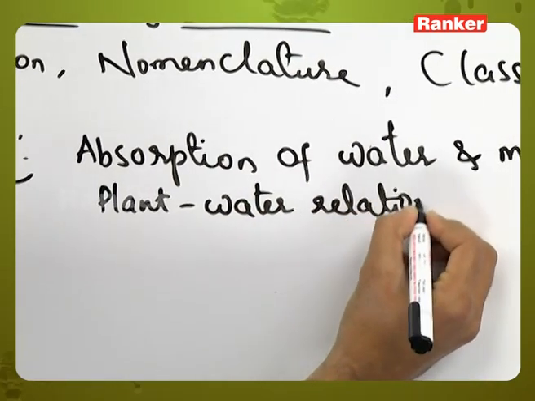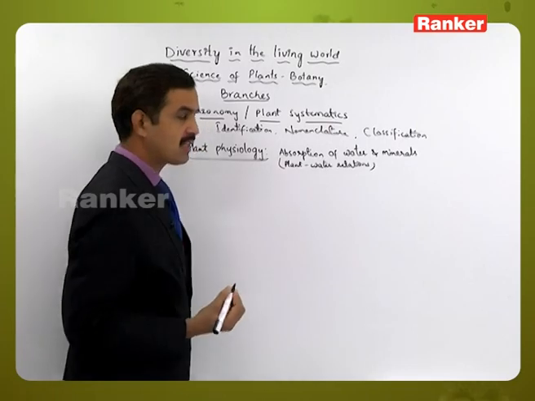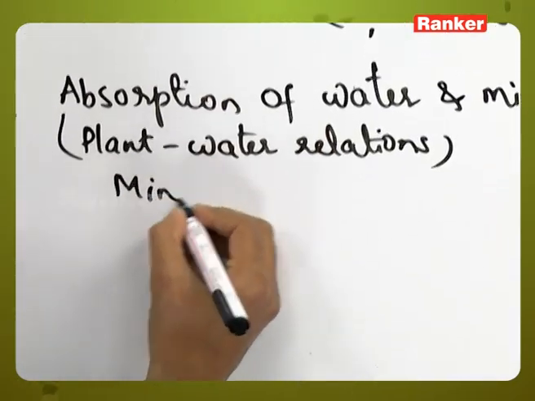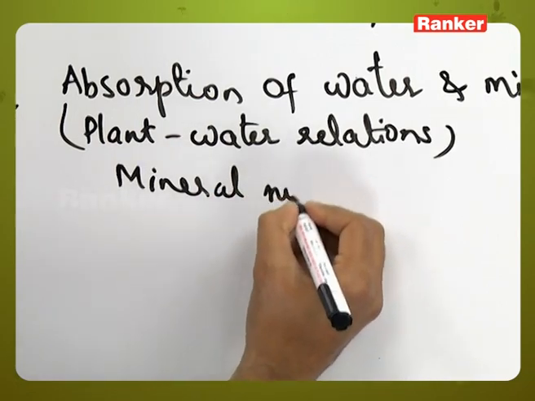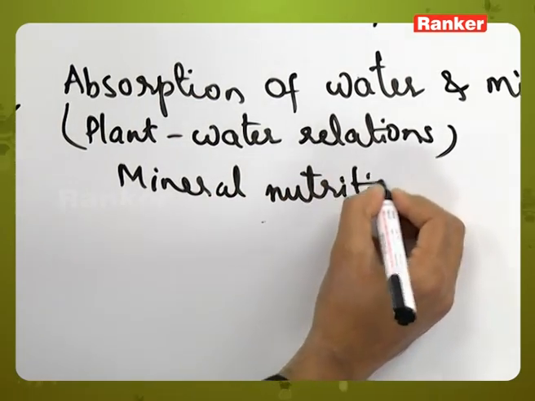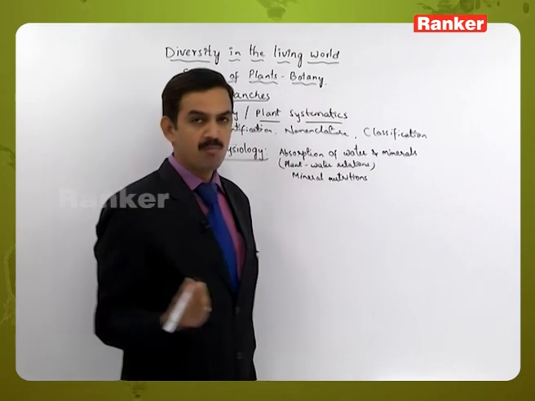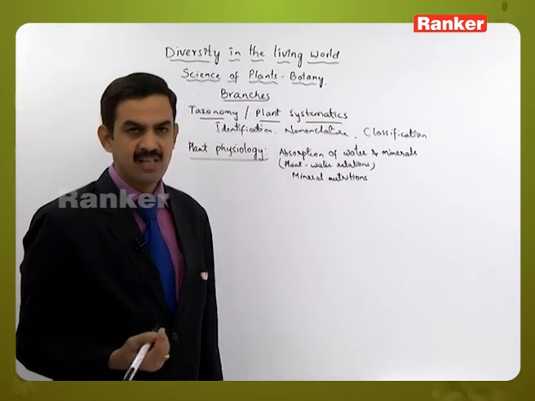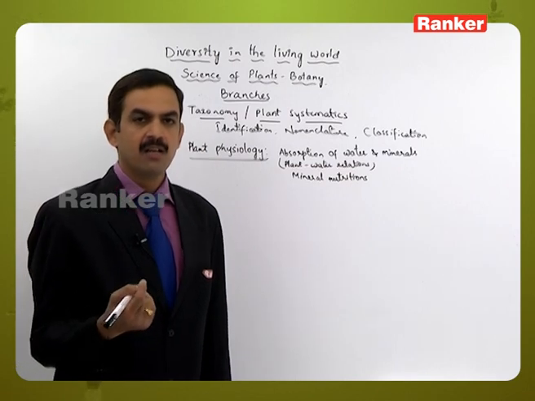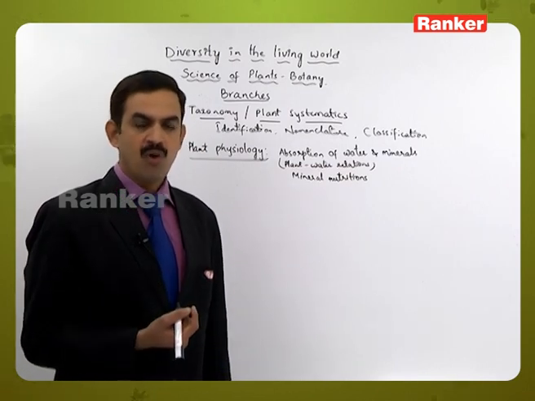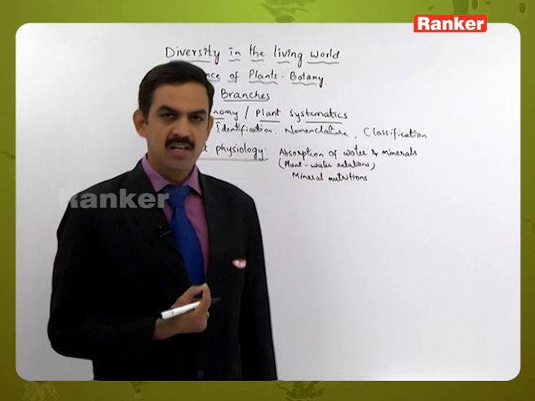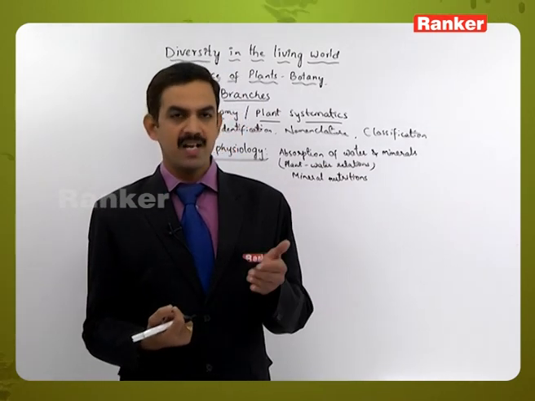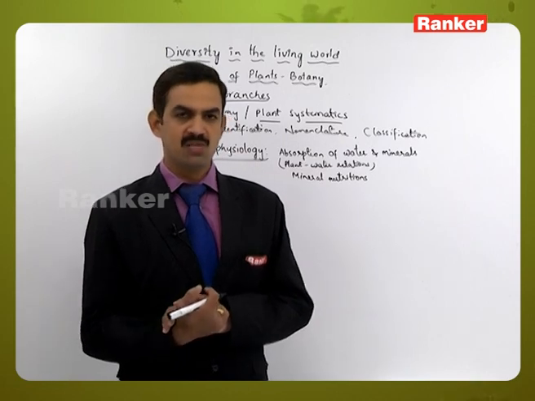Absorption of water comes under plant water relations, which also includes mineral nutrition. Different types of plants require different nutrients or minerals for growth and development. Those nutrients are taken from the soil dissolved in water, so when water is absorbed by the root system, the minerals also enter.